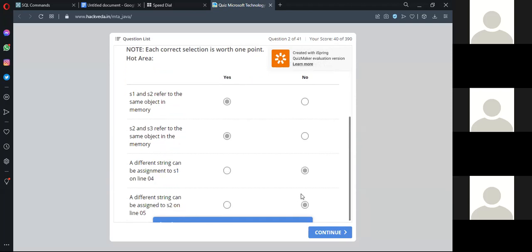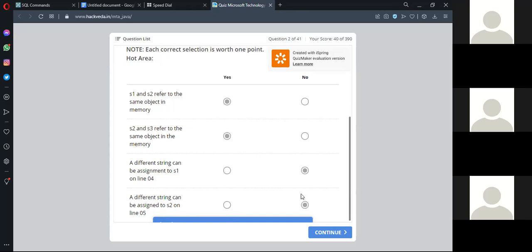Now what did they say? s1 and s2 refer to the same object in the memory. So both s1 and s2 are holding the same value, right? What I told you, the object meaning is what? Object is a variable which is holding the value, right? I told you when I was explaining class and object that an object is a variable which is holding the value. So if two variables are holding the same value, obviously they will occupy the same memory, right?